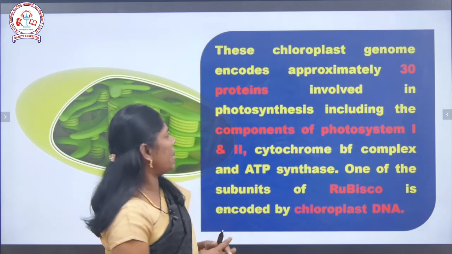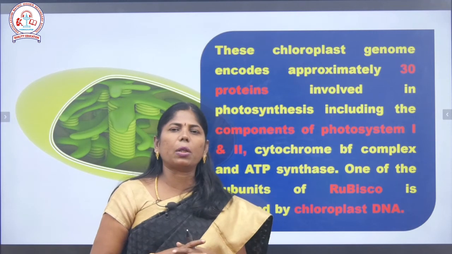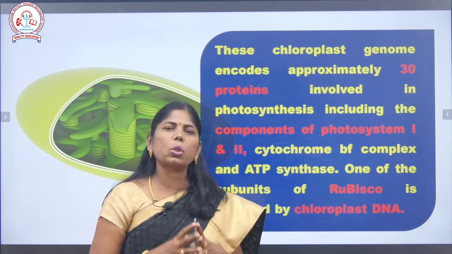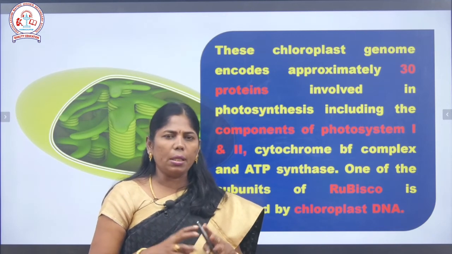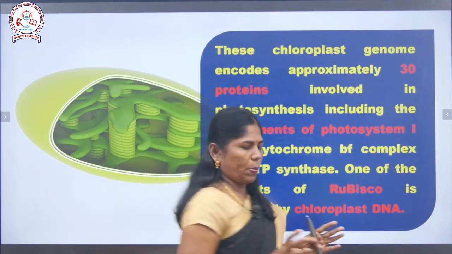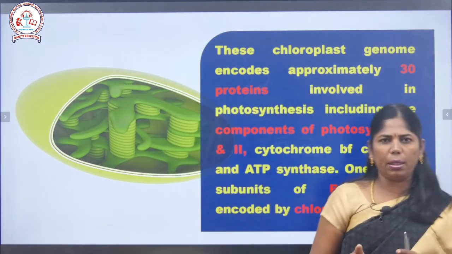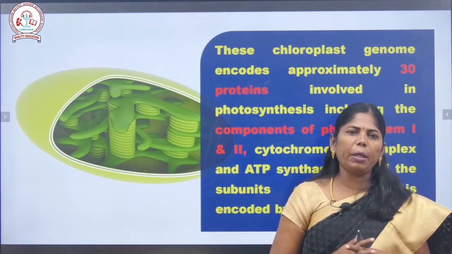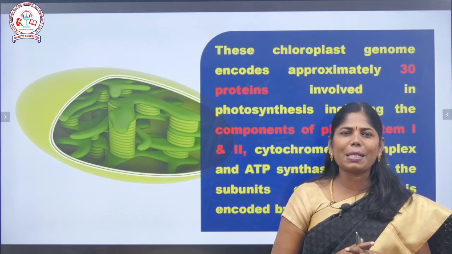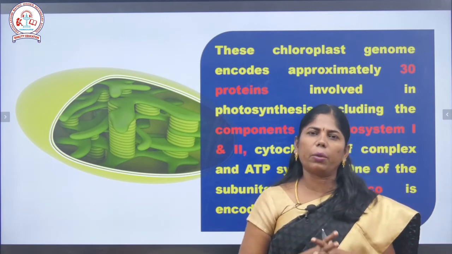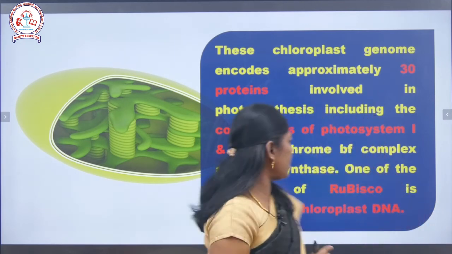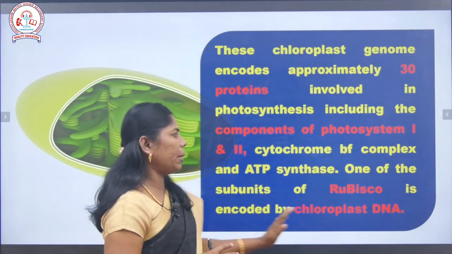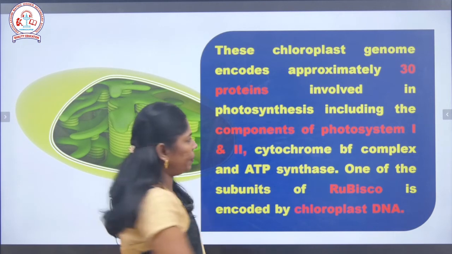The photosynthetic components include photosystem 1 and 2, and cytochromes, which are energy carriers, such as cytochrome b6f and cytochrome f. ATP synthase enzymes are also present, with subunits. The subunits of rubisco are encoded by the chloroplast DNA.